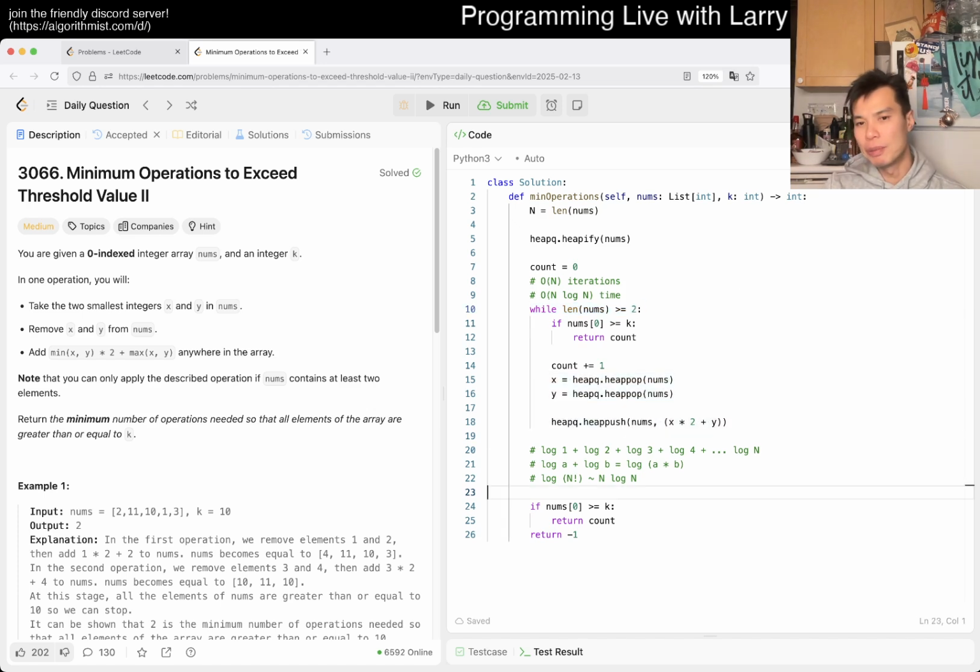I didn't know this proof, or maybe I did from like a decade ago, so it's kind of nice to remember. I knew that it was n log n, but I didn't think that was a tight bound.